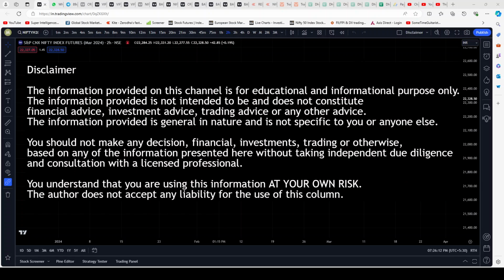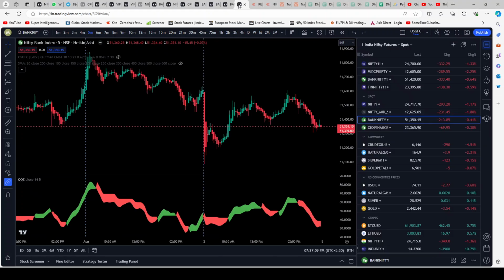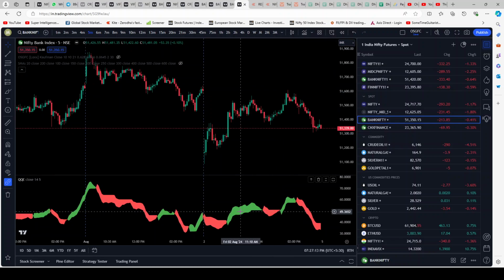So in any case, we will assume that the viewer is asking us to use QQE, not QQQ, and OSGFC for Heikin Ashi candles. Based on that feedback, let's just see what we get if we use the indicators and the candles mentioned by the viewer.